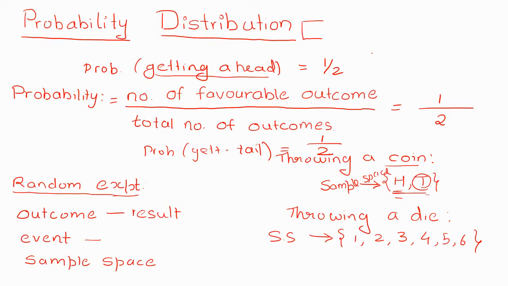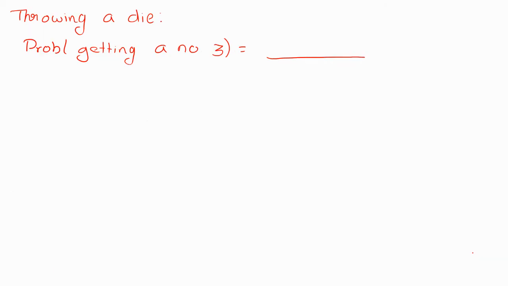Now, if I consider the example of throwing a die, and I want to calculate the probability of getting a number 3. You know this very well. How many numbers are there in the sample space? 1, 2, 3, 4, 5, 6. So the total number of outcomes is 6.